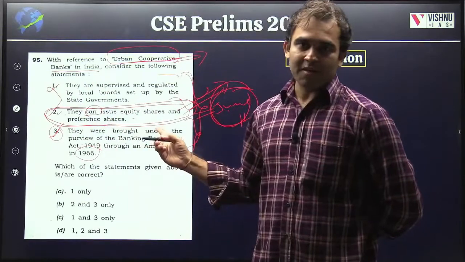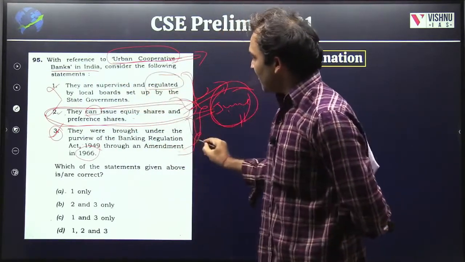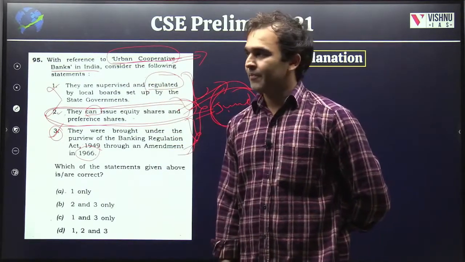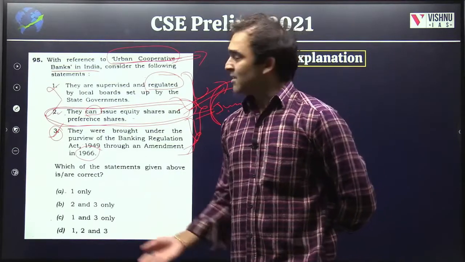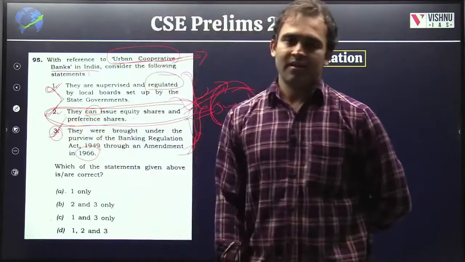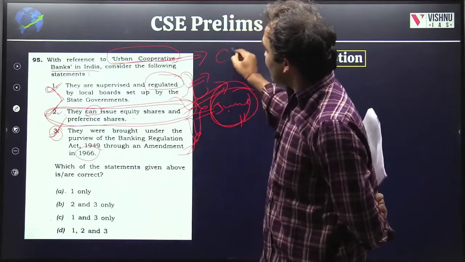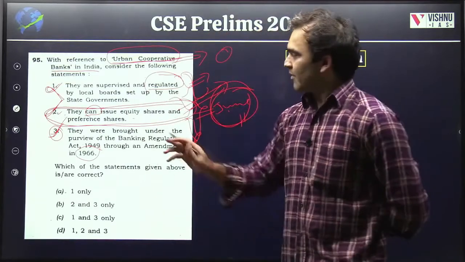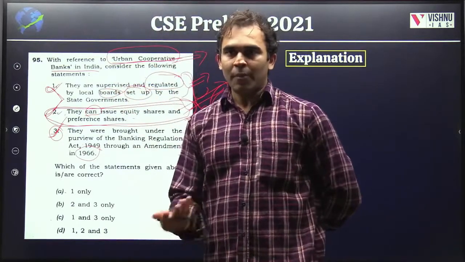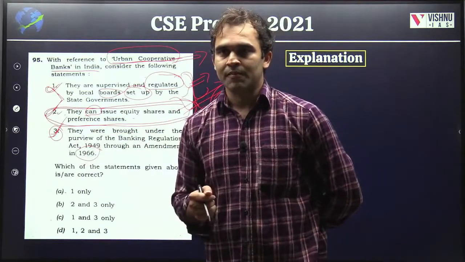Why? Go through the statement. They are supervised and regulated. If RBI is regulating them, why will state governments again regulate? Hence, you can exclude this option, and these two answers are correct. There will be a state government nominated officer, that's a different thing. But the state government won't set up a board. Cooperatives, what's the idea of cooperatives? They will elect their own chairmen and MDs.